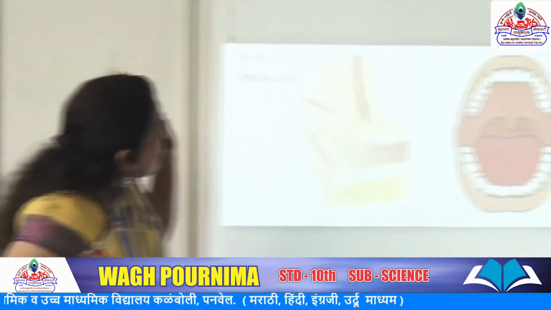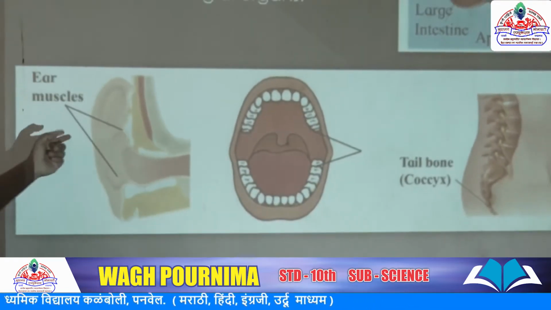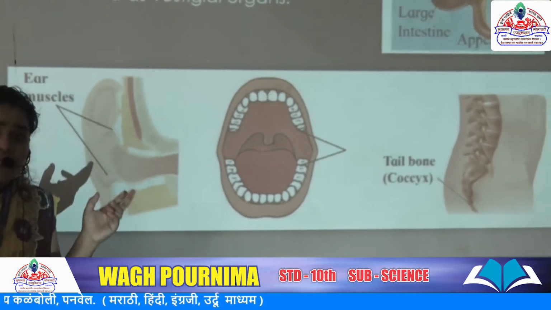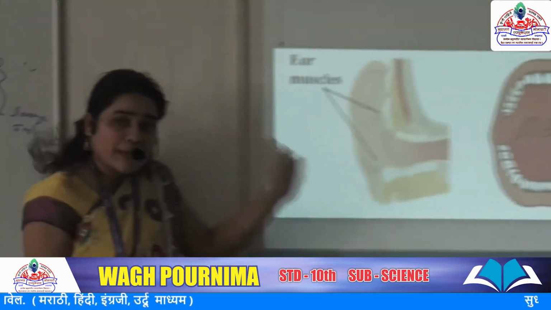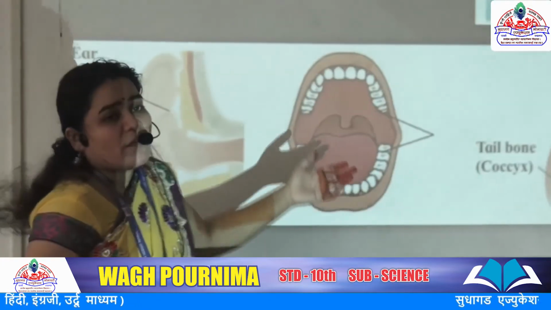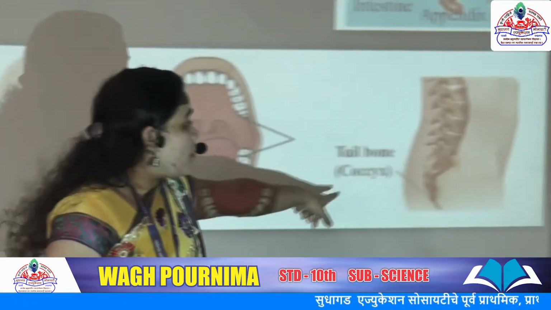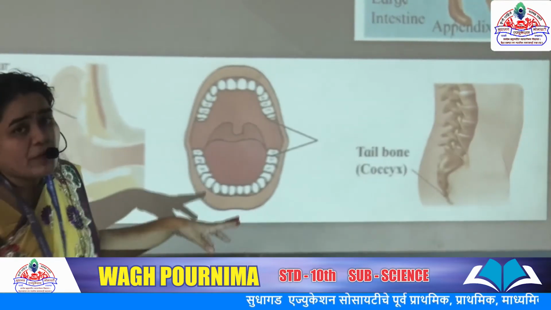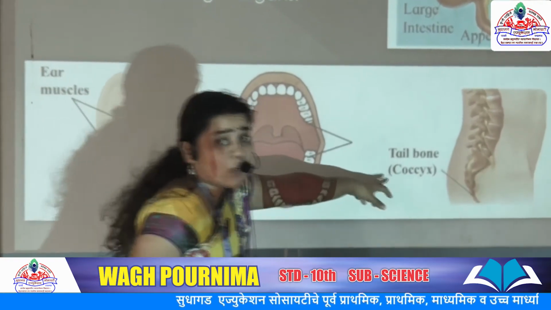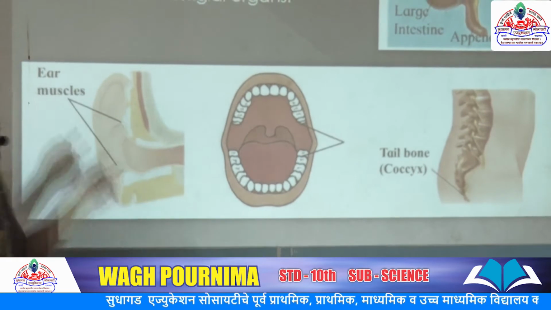The next one is ear muscles. These muscles are especially useful for monkeys, because our journey started from monkeys. The next one is wisdom teeth, which are present at the back of our mouth. And next is the tailbone, which is already present in our body. They are also asked in fill in the blanks. And these are vestigial organs.